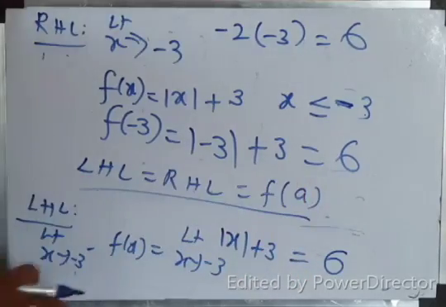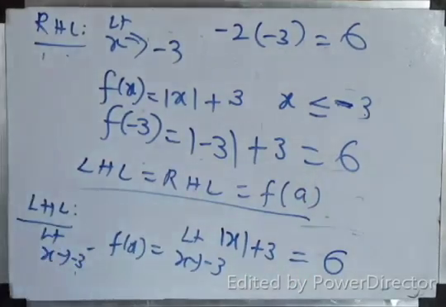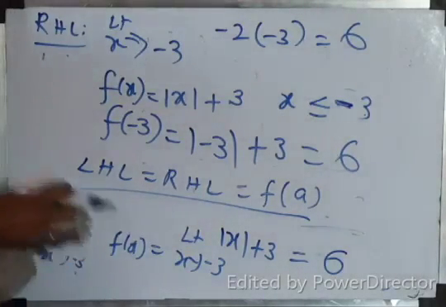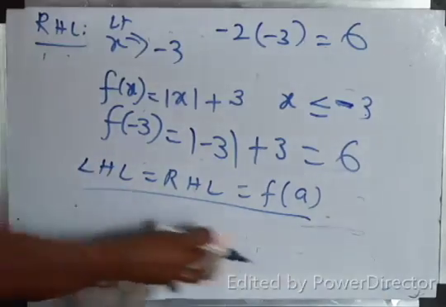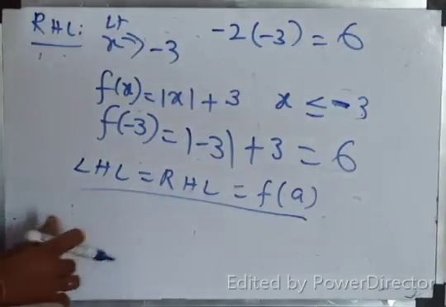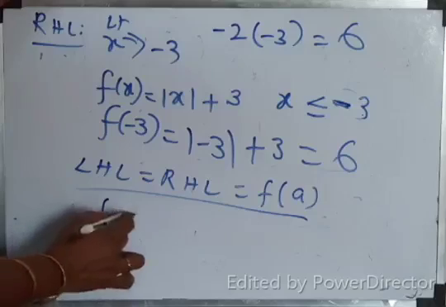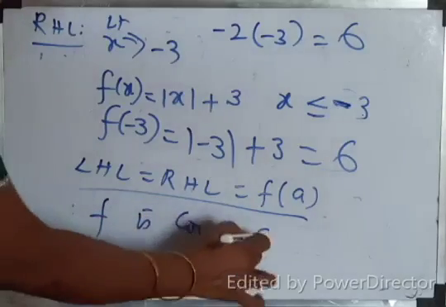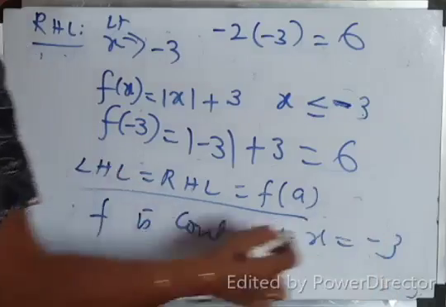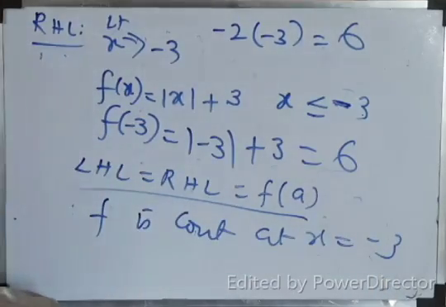F of minus 3, all 3 are equal to 6. Therefore, the function is continuous at x equal to minus 3. That's all.